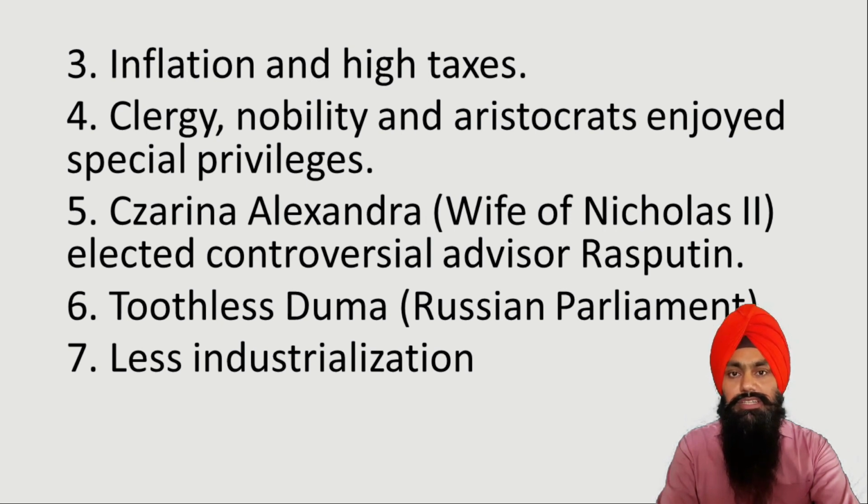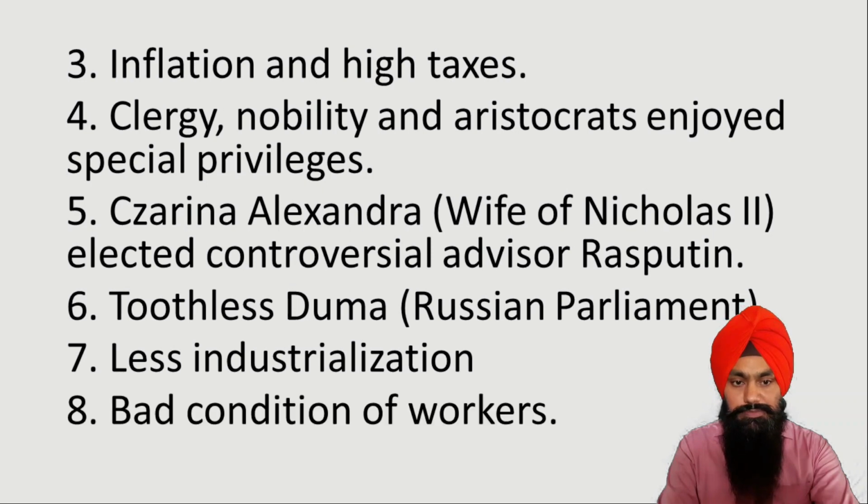Seventh cause is that there were very few industries in Russia. As we already talked about the industrial revolution, in Europe the industrial revolution came, but this revolution had still not started in Russia. So that's why the people were against the monarchy. And the eighth cause is the bad condition of the workers. The workers who were working in the factories, their condition was really very bad. So that's why the people were against the monarchy.